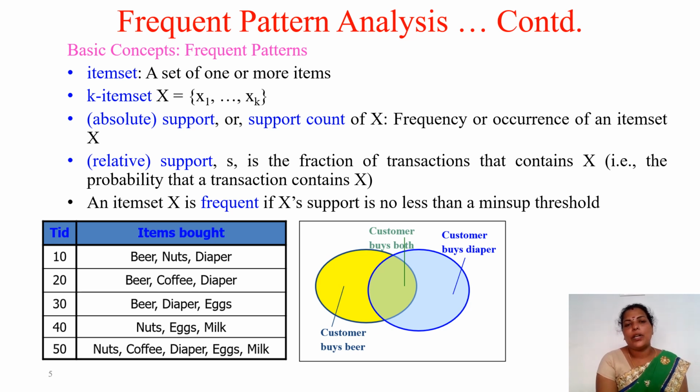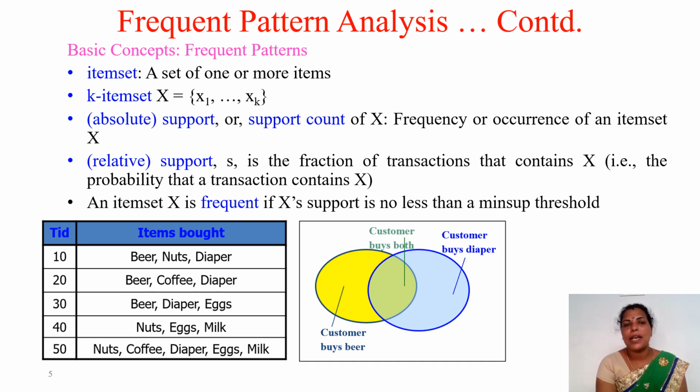So here we are going to discuss the basic concepts behind these frequent patterns. That is, what is an item set, what is a K item set. Here two important terms are there, that is support as well as confidence. Based on the support and confidence only, we are extracting the association rules.